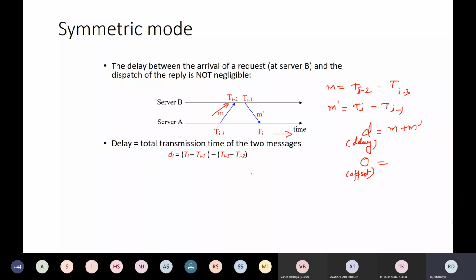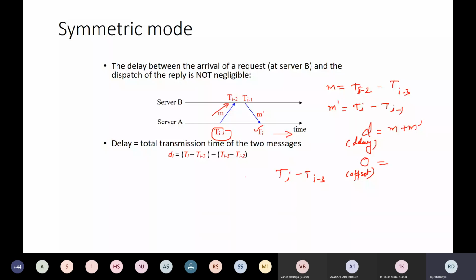Okay, or in other way, you can just say that just subtract ti minus 3 from ti. Okay, just subtract this one from this one, right?